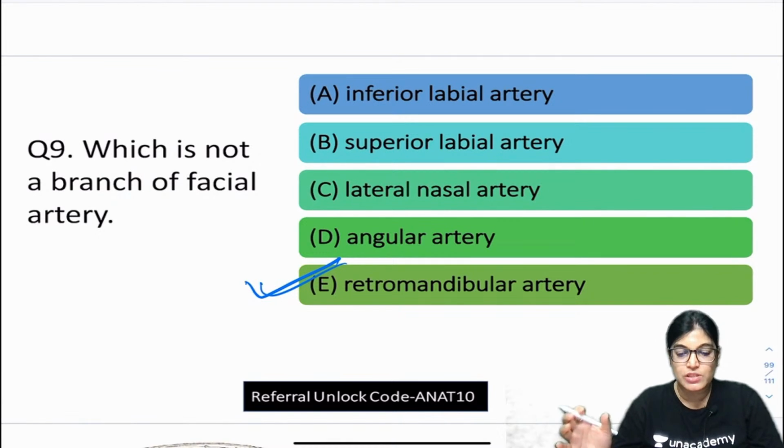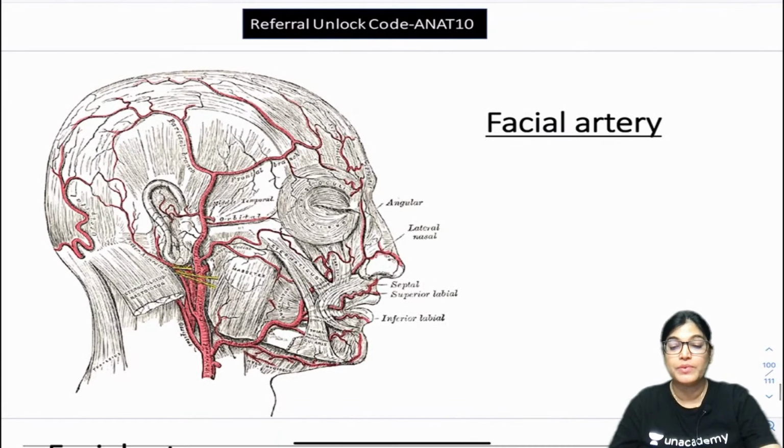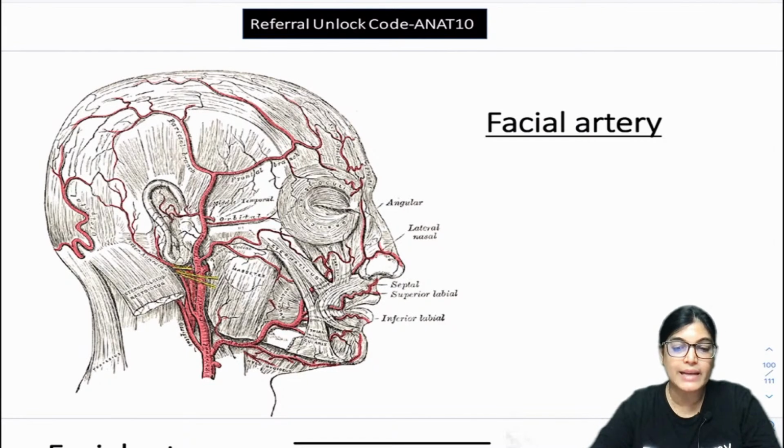All the other arteries mentioned here are exactly the branches from the facial artery, except retromandibular artery. For this MCQ, I would like to describe in brief the facial artery, its course and its branches.